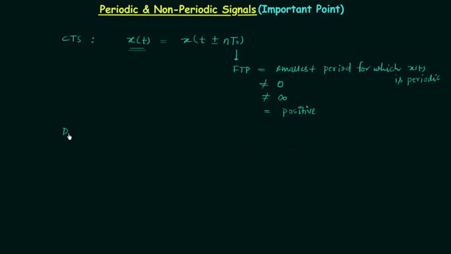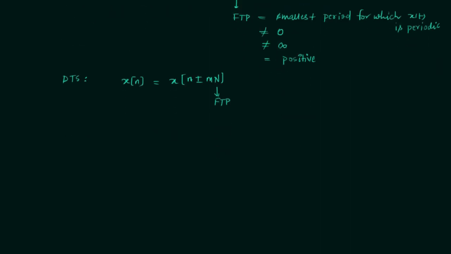Now for discrete time signals, the condition for periodicity says if a discrete signal x[n] is periodic, then it should be equal to x[n plus minus m into capital N], where capital N is the fundamental time period. This is all we discussed in the previous presentation, but there is one very important point you need to add in the definition of periodic and non-periodic signals, and we will try to understand this point with the help of one example. We will use the condition of periodicity to prove whether the signal x(t) is periodic or not.